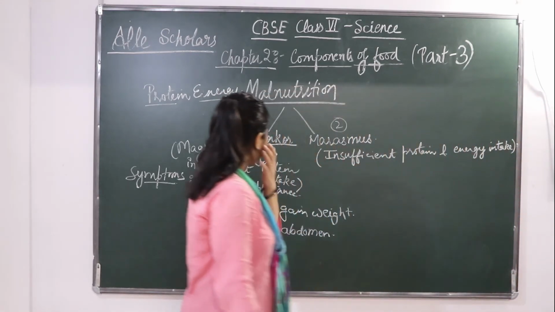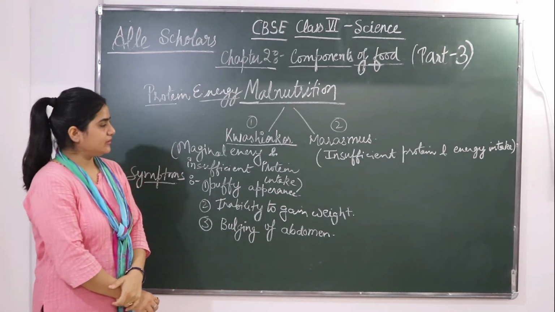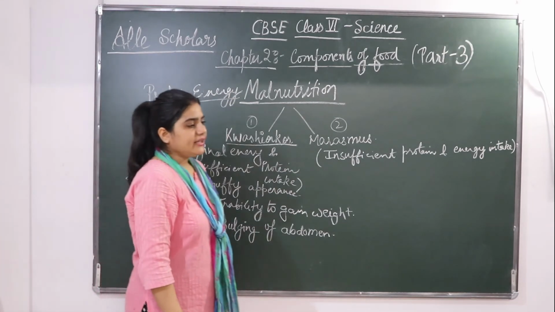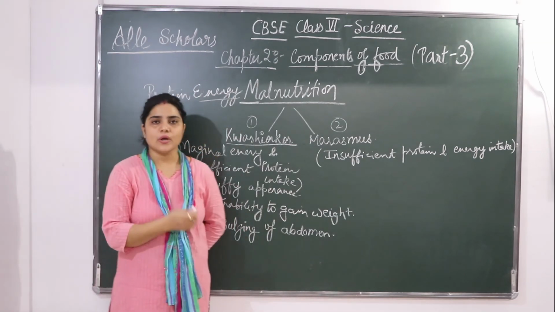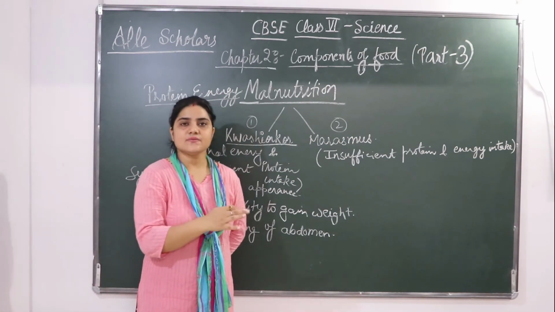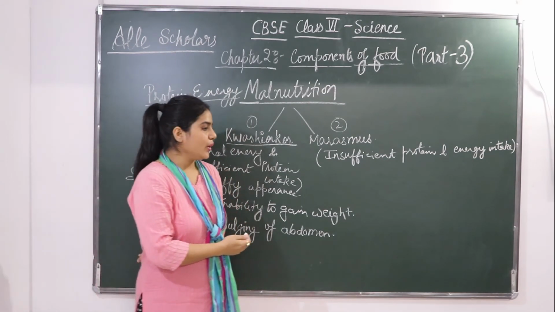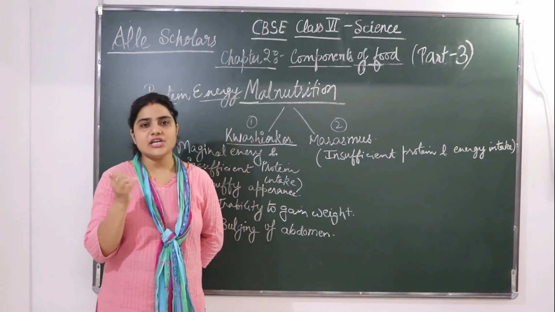Next we will see about marasmus. In this, protein and energy are both insufficient. Children and young adults are most likely to develop this disease. This disease occurs mostly in children and also in adults who are young in age. So there is an inadequate intake of both energy and protein.